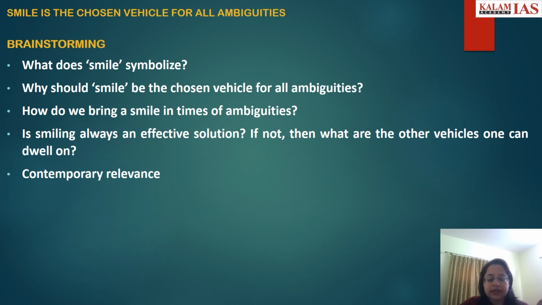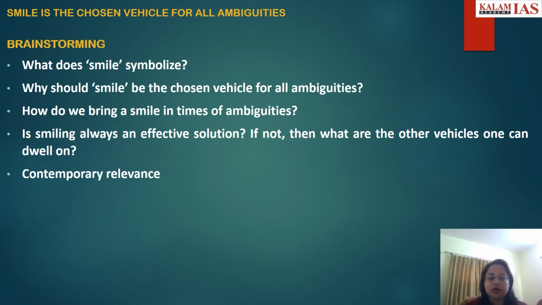It is logically arranged, coherent, and the expression, arguments, examples and dimensions are very well connected to the topic. That's how the parameters of the UPSC directive for the essay are checked.